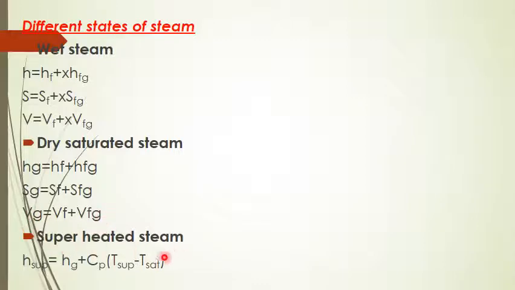And for superheated steam, if you want to calculate the enthalpy of superheated steam, it will be the sum of the enthalpy of vaporization plus the product of specific heat at constant pressure and the degree of superheat, which is the difference between the superheated temperature and the saturated temperature.